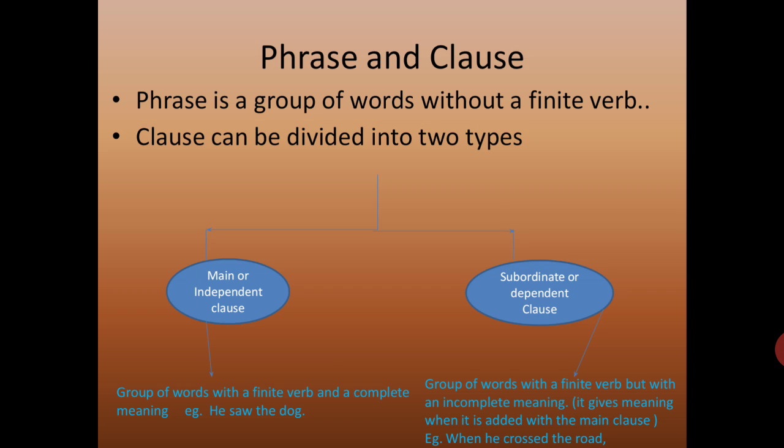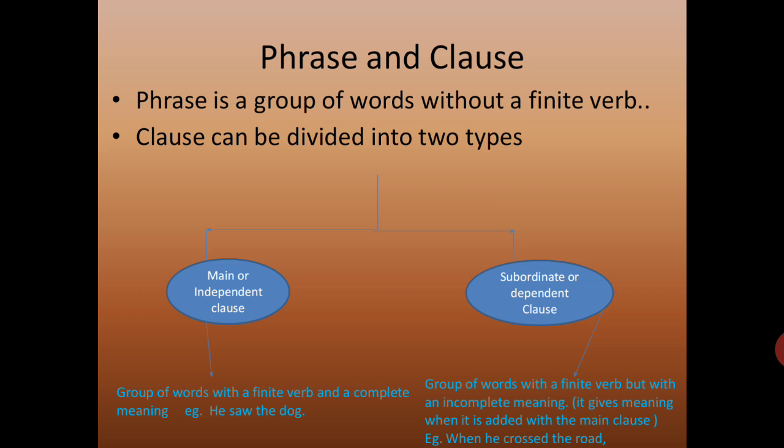For example, when he crossed the road. If I say this, you will ask me, when he crossed the road, what happened? Because this particular group of words does not give the complete meaning. It has to depend on the main clause. Let's add these two groups of words. When he crossed the road, he saw the dog. These two groups of words come together to give a complete meaning.